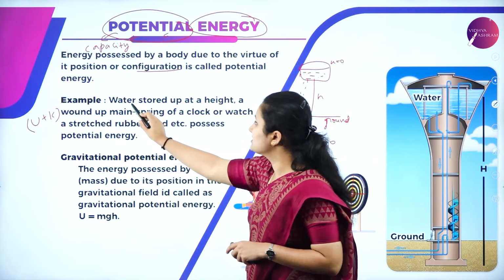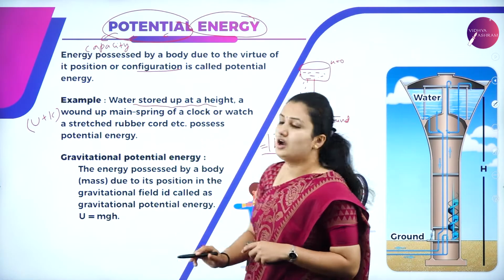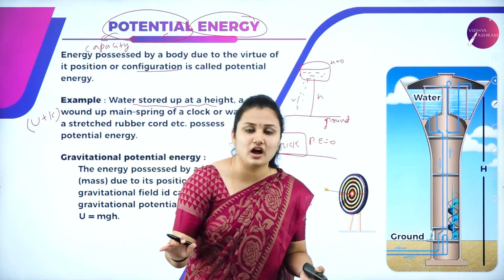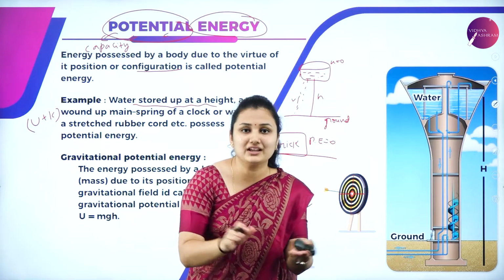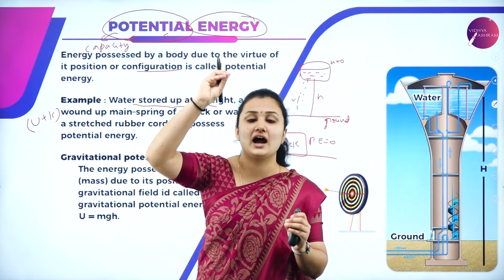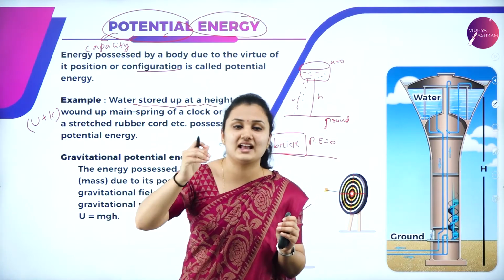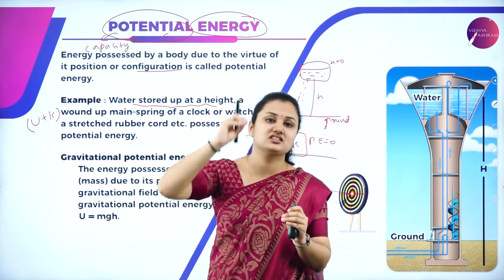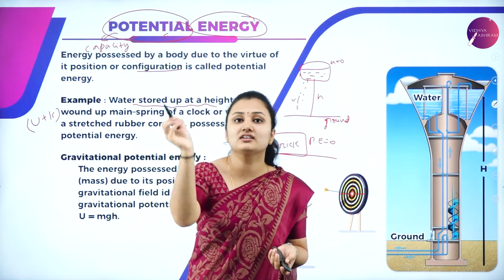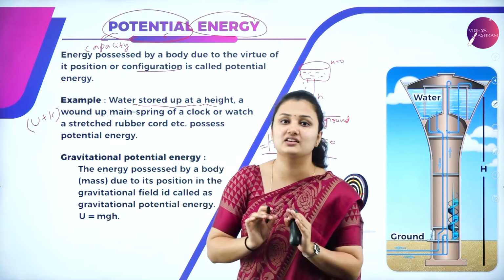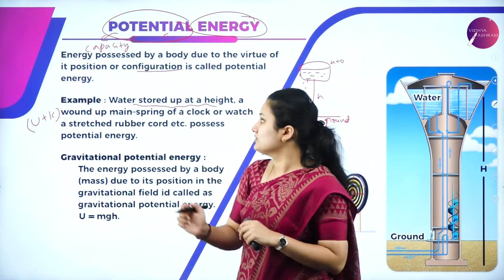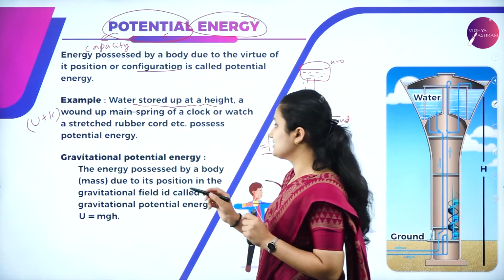You can see many examples. Water stored up at a height. A water tank on the ground or a brick on the ground doesn't have any potential energy. When it is lifted to a certain height h, we are doing some force against gravity. The work done is stored in the form of potential energy, which will give rise to kinetic energy in future. So these are a few examples.